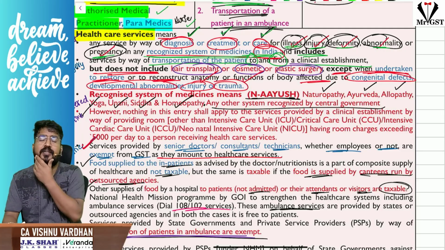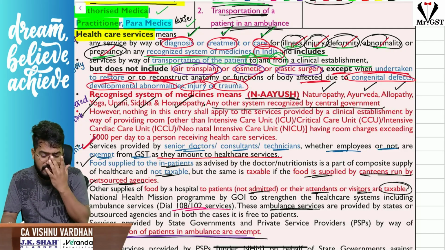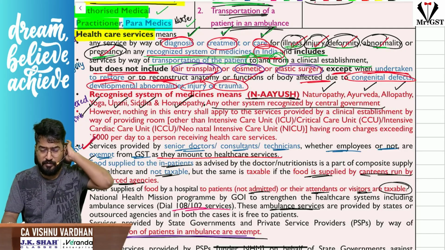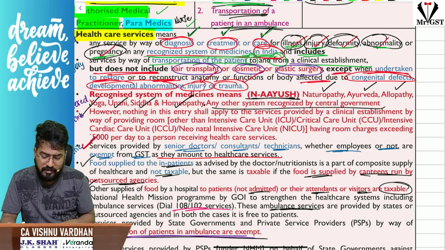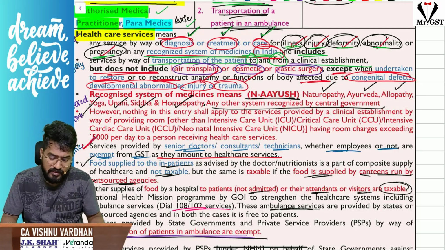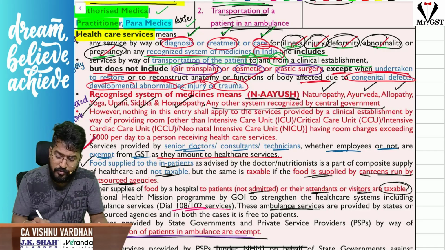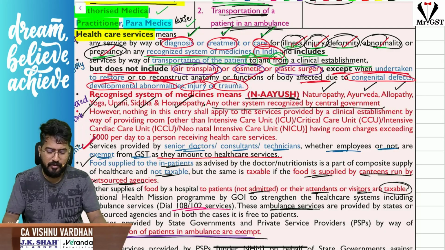Please understand that. That means if you are providing anything else apart from that, then it cannot be exempt. For example, anything beyond this, if they are providing, it is taxable. So these are just healthcare services, and it also includes services by way of transporting the patient to or from the clinical establishment. Okay, so that is the point.